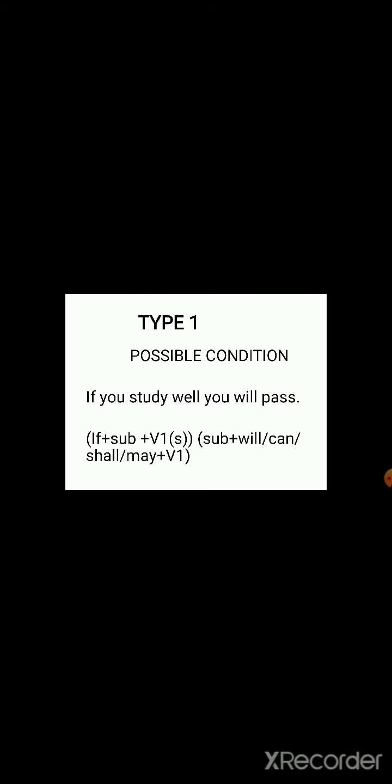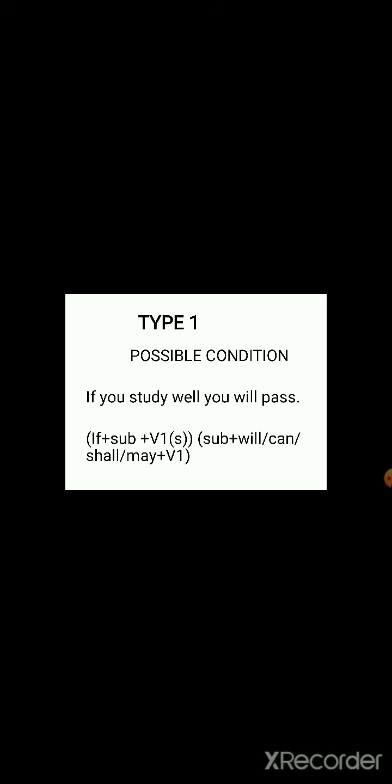If you study well, you will pass. Now imagine you are going to write an exam, and the examination is on 30th of this month. You know, today is 4th of this month, August 4th, and your examination is on 30th of this month.